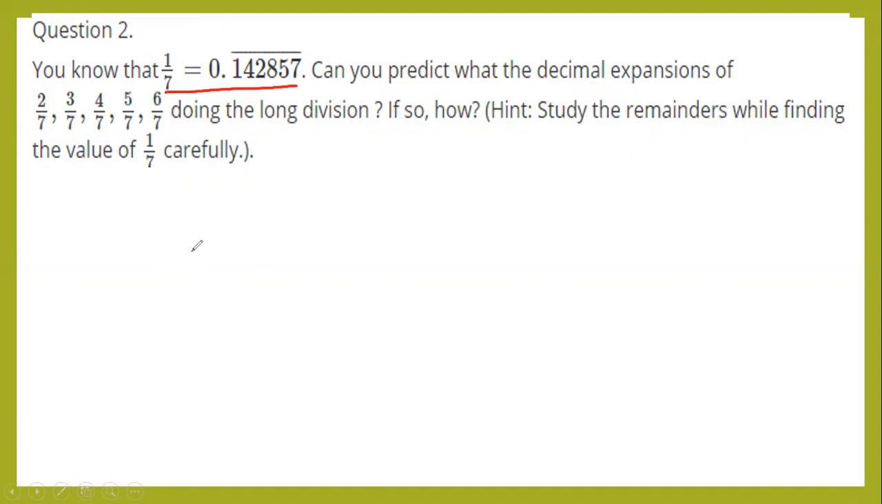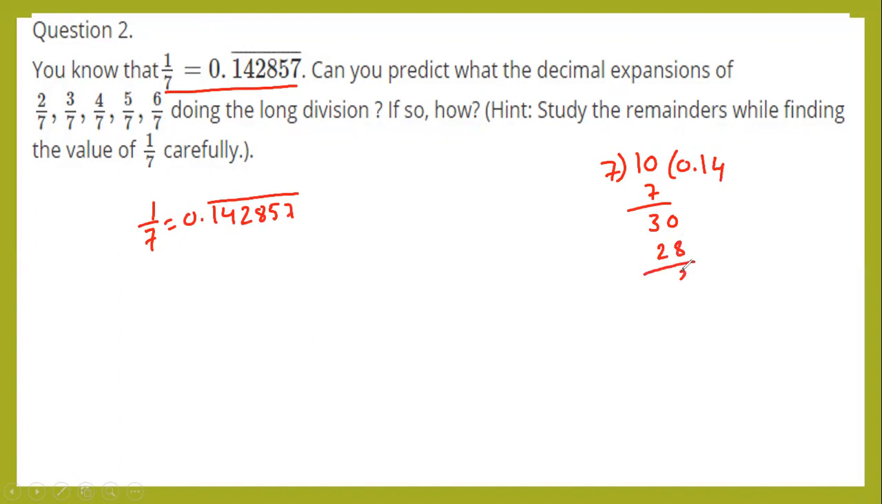Here is the given value of 1 by 7. 1 by 7 is equal to 0.142857. How do you get this number? When you divide 1 by 7, you will get 0.0. 7 ones are 7. Next remainder is 3, 0. 7 fours are 28. Remainder 0, 0. 7 twos are 14.